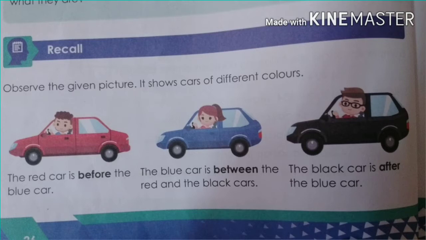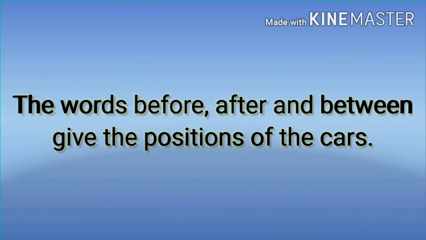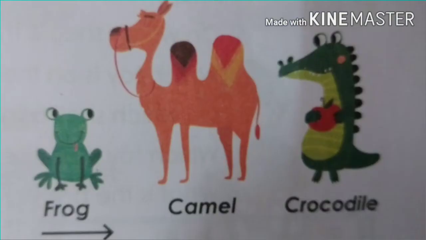Understood children? The words before, after and between give the position of the cars. Dear students, here there are the animals: frog, camel and crocodile. Let's see the positions of these animals.